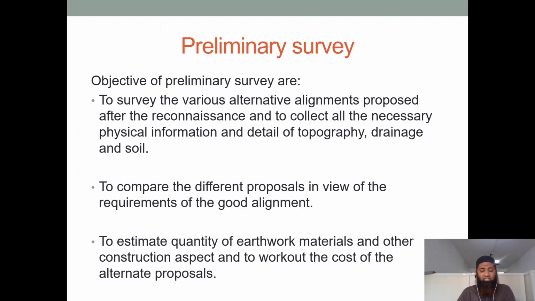Different structures coming in between, even some religious structures, what the bearing capacity of the soil is, what the type of terrain is, all this will be done in the preliminary survey, to estimate quantity of earthwork, materials and other construction aspects and to work out the cost of the alternative proposals.